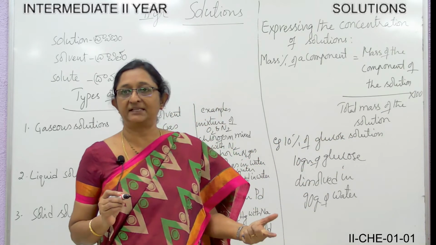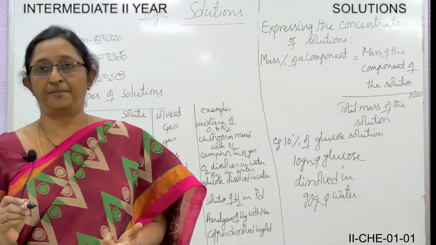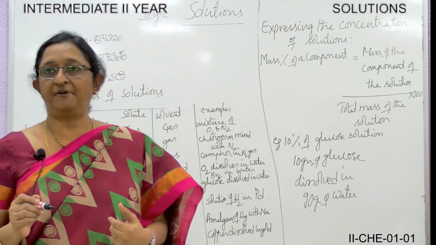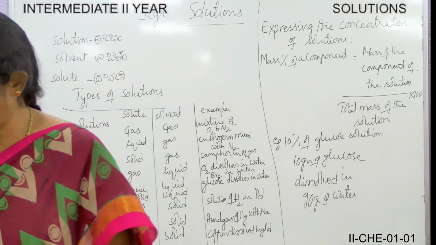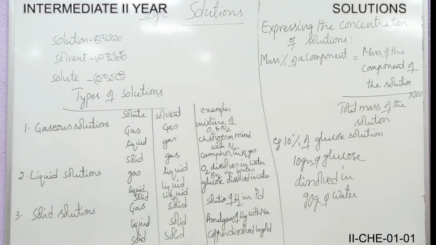Then we will know the mass percentage of the component. Suppose you want to find the mass percentage of glucose: mass of the glucose divided by the total mass of the solution, into 100.